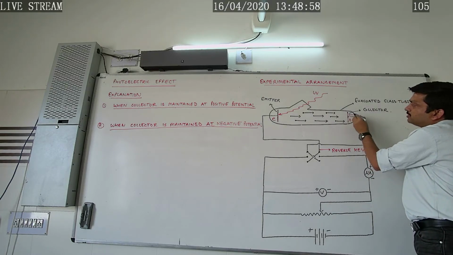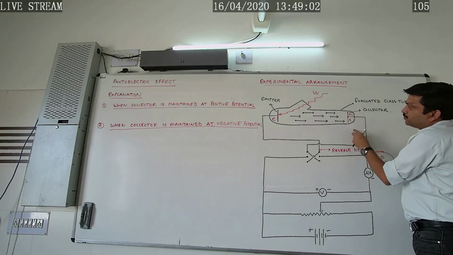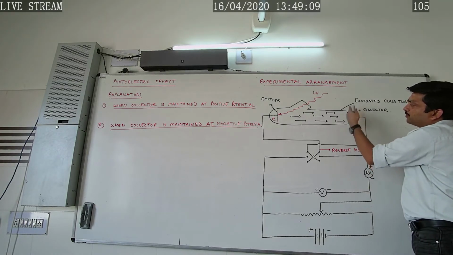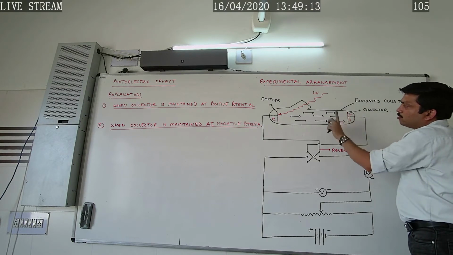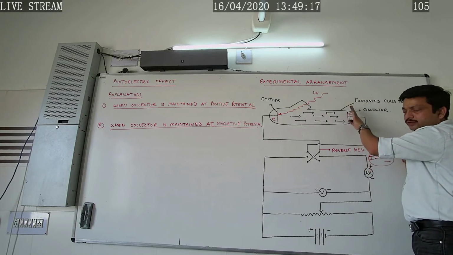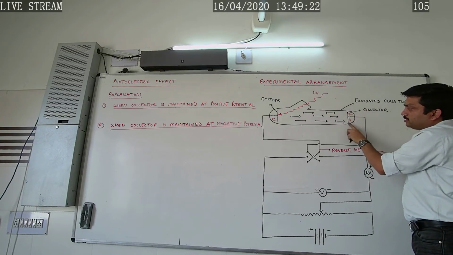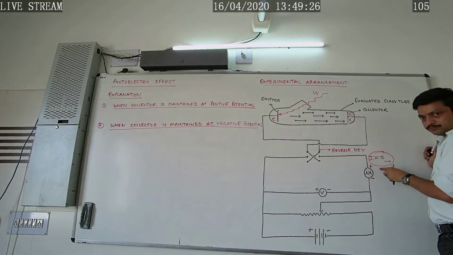Now, if we further increase this negative potential, what would happen? No electrons will reach the collector plate, as a result of which the photoelectric current in the circuit becomes zero.